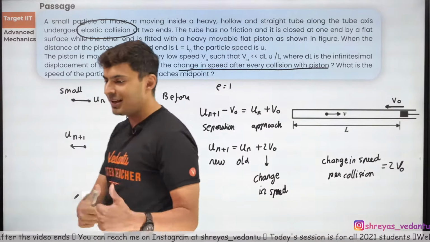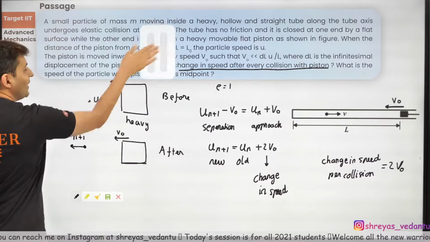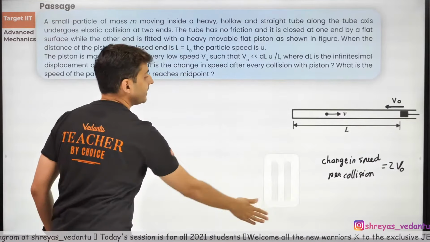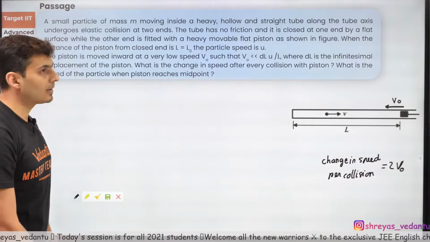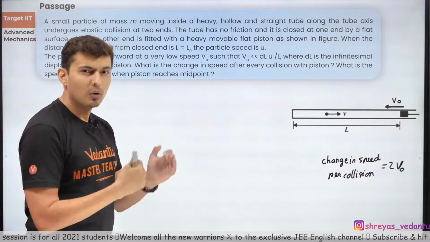Everybody got it till this point? Very good. So it's not 0, it is 2 V0. So first question done. Did you see that? It was not so difficult. It looks difficult, but it is not so difficult. The second part is slightly tricky. The first part seemed very difficult, but it is not if you go by proper logic.